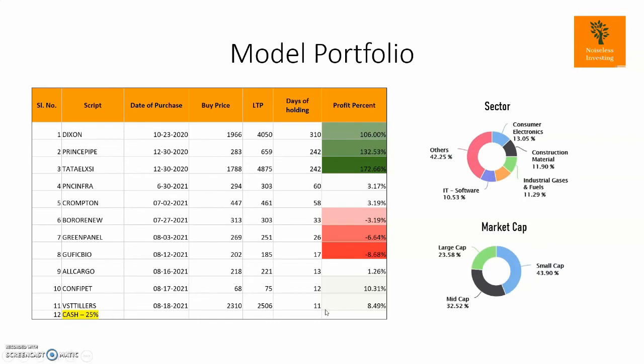And last week there was no buy. I exited two positions, I think JK Tire and Ease My Trip. Other than that, these were the new entries from the week before last, and I'm holding a cash of 25%.